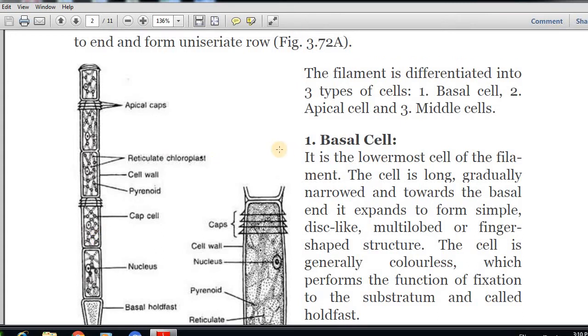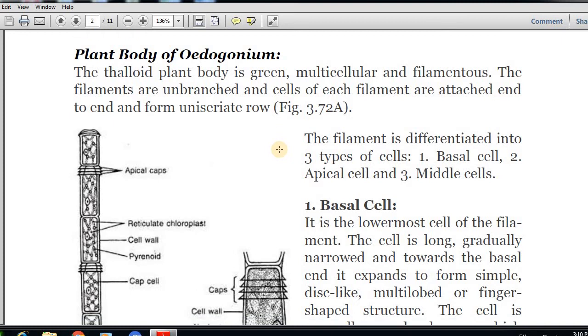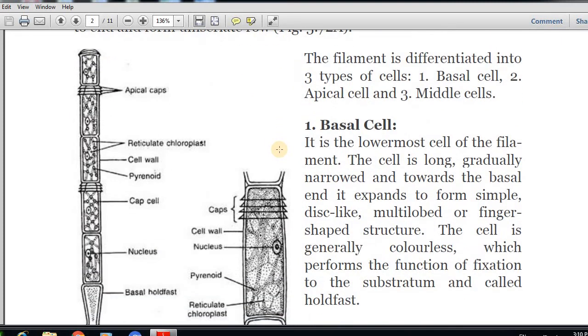The plant body is green, multicellular and filamentous, and the filaments are unbranched and cells of each filament are attached end to end and form a uniseriate row. The filament is differentiated into three types of cells: one is the basal cell, second is the apical cell and third is the middle cell.